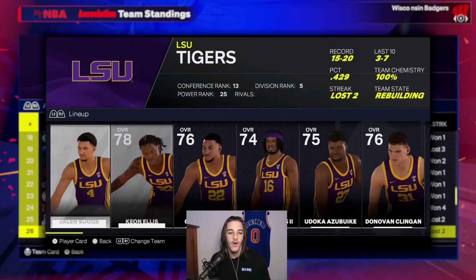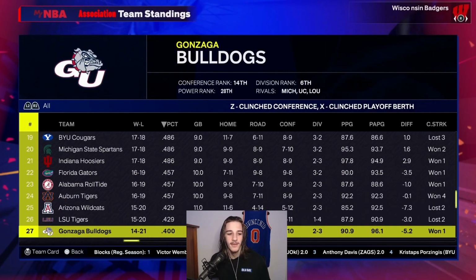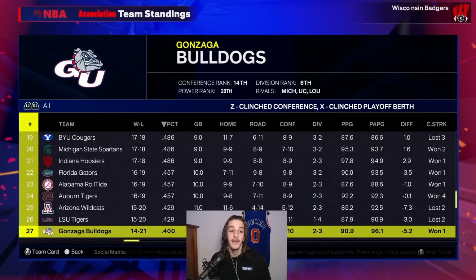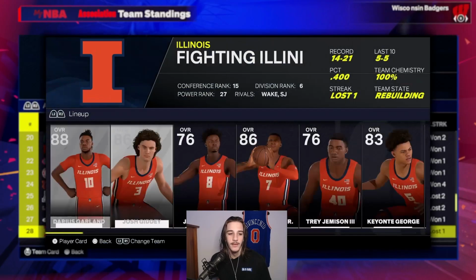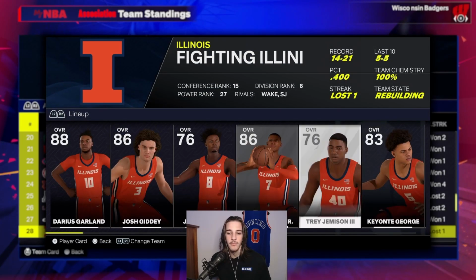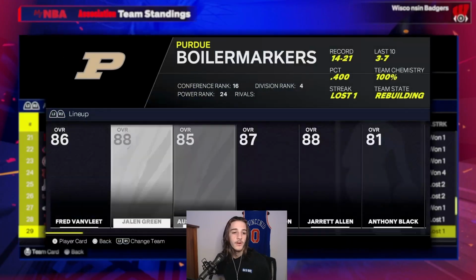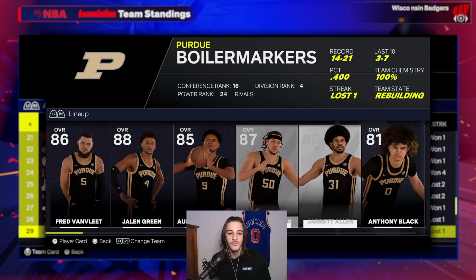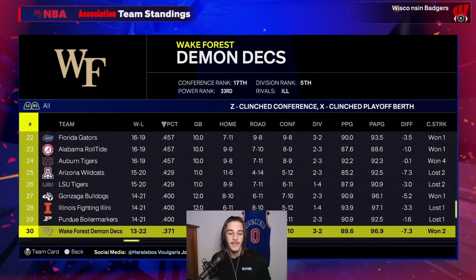LSU only won 15 games. They have Jalen Suggs. That's it. Gonzaga ends up winning 14 games with Steph Curry and AD. Definitely surprising for them to be near the bottom of the league. Next up, we have Illinois. Darius Garland, Josh Giddey, Jabari Smith don't make March Madness. Purdue doesn't make it with Jalen Green, Asar Thompson, Aaron Gordon, Jared Allen, Fred VanVleet. That's a pretty solid lineup, and they don't end up making it.